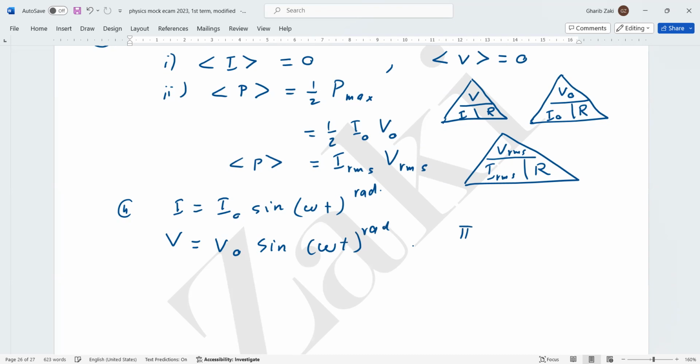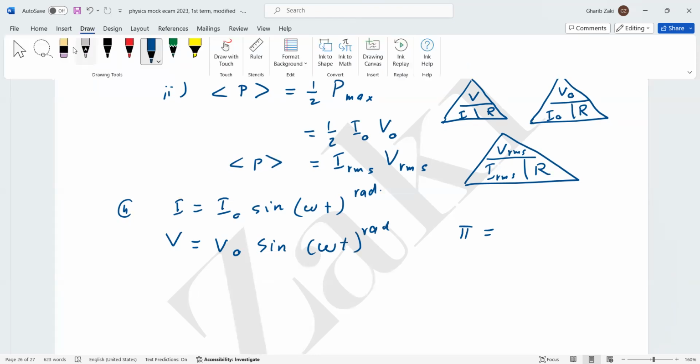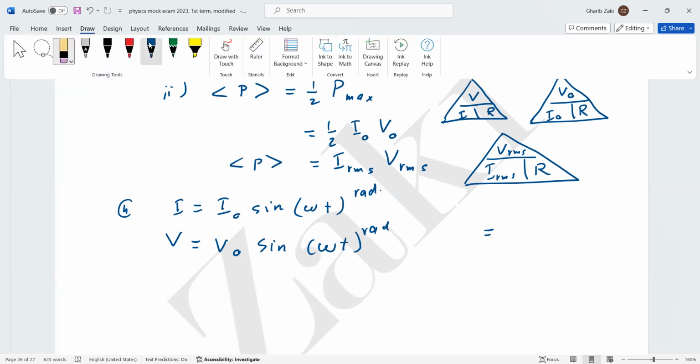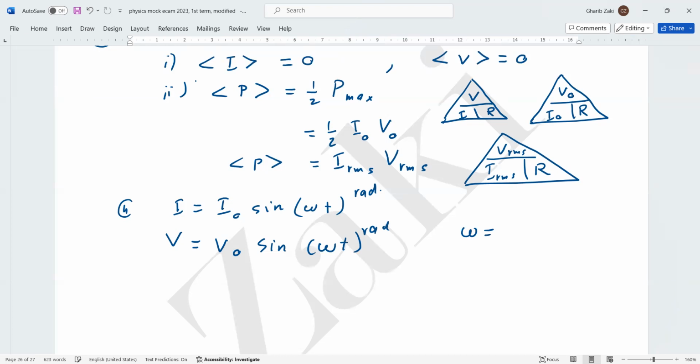What is omega? Omega is the angular frequency. It is 2 pi over T, or 2 pi f. The frequency equals 1 over the time T.